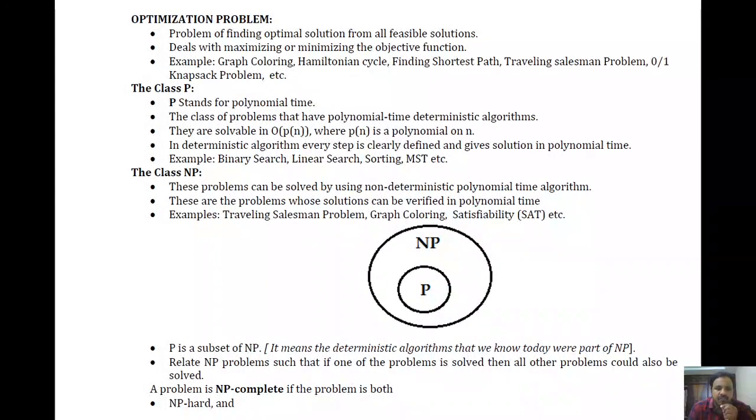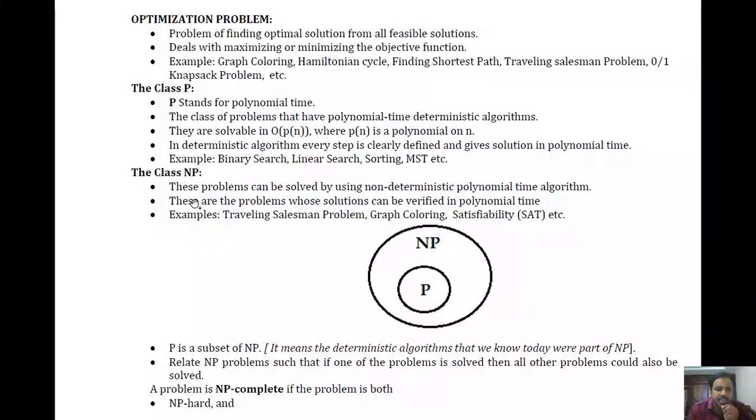If the algorithm has these properties, then it is considered a deterministic algorithm. The examples are binary search, linear search, sorting, minimum spanning tree, etc. All the problems that have a deterministic polynomial time algorithm will be considered P class problems.